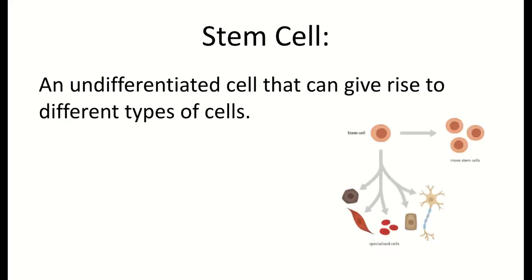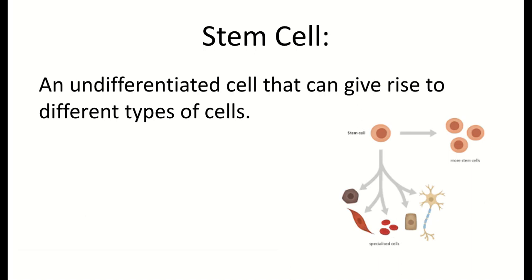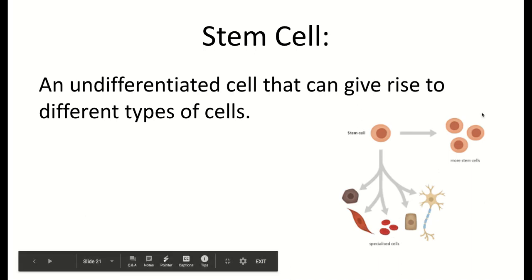And our last slide for today is this term called a stem cell, which we're going to get more into. But a stem cell is an undifferentiated cell that can give rise to different types of cells. So when you are born, the stem cell is the original cell. Those genes can differentiate and lead to creating neuron cells, muscle cells, red blood cells. But once a cell is differentiated, it can never go back to a stem cell. So that's it for our cell structure video.